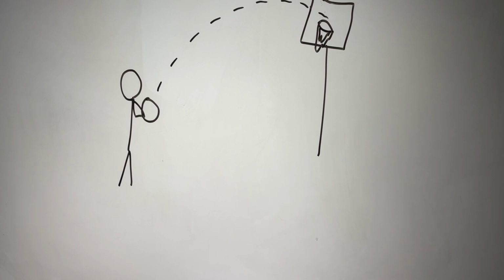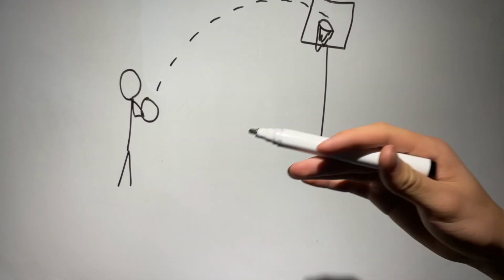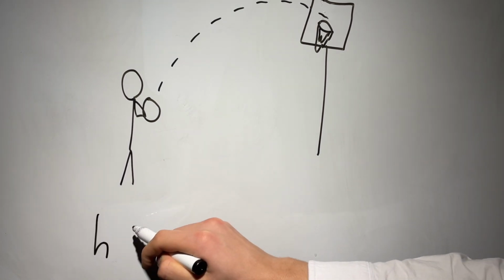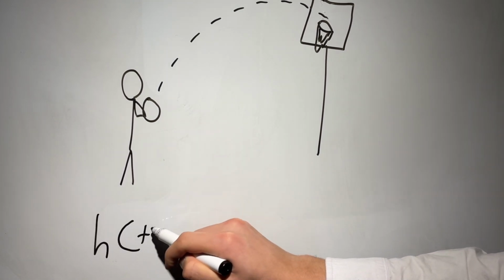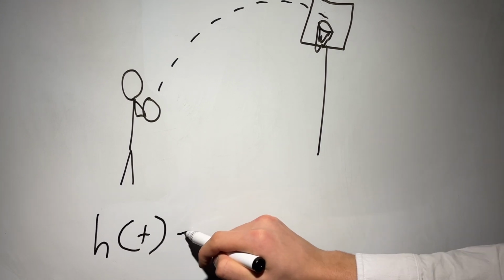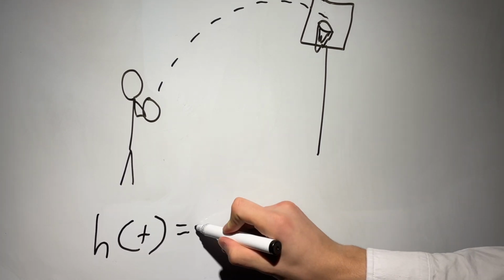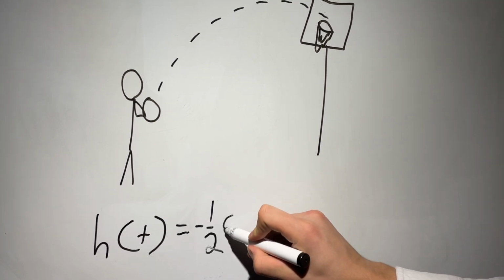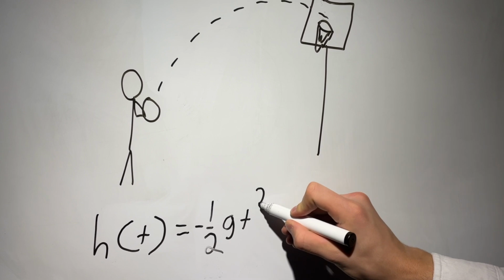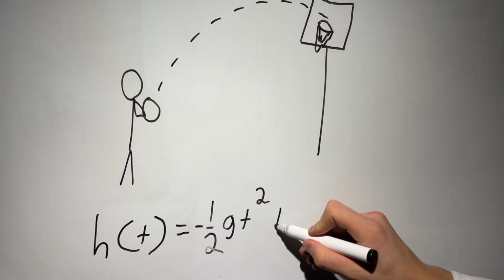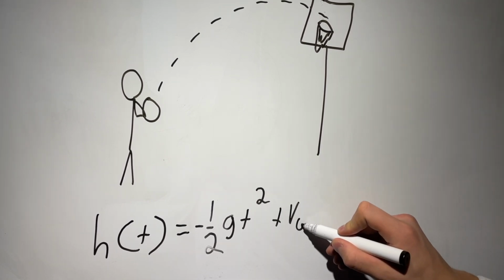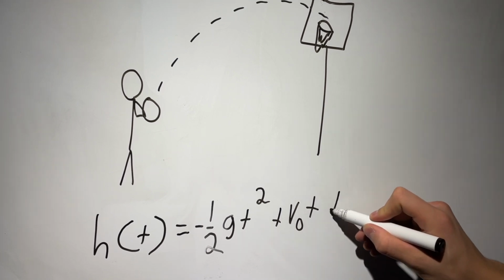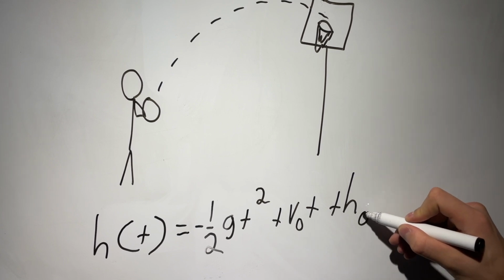Mathematically, we can describe the ball's height with a quadratic equation. This right here is a function, and we read it as h of t equals minus half g t squared plus v naught t plus h naught.